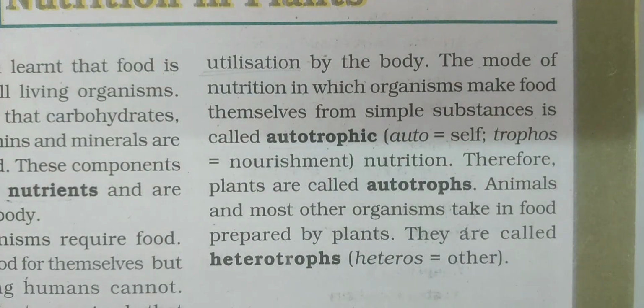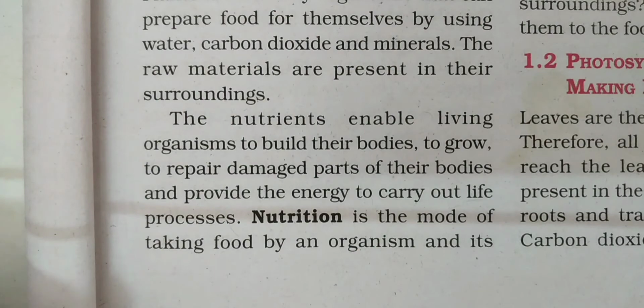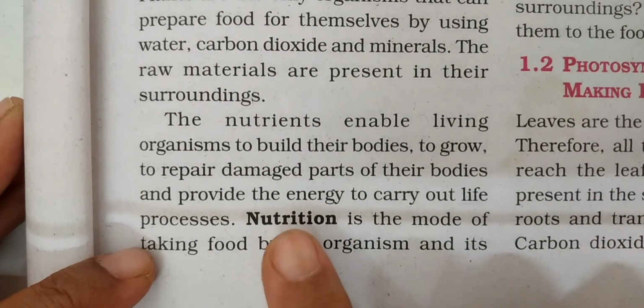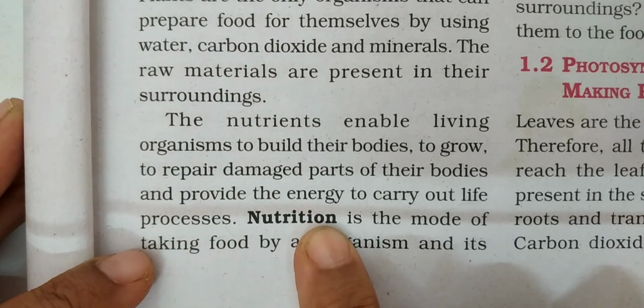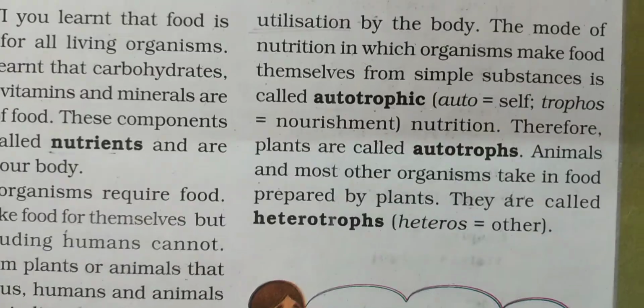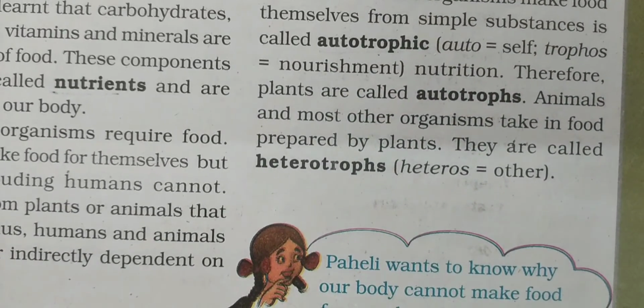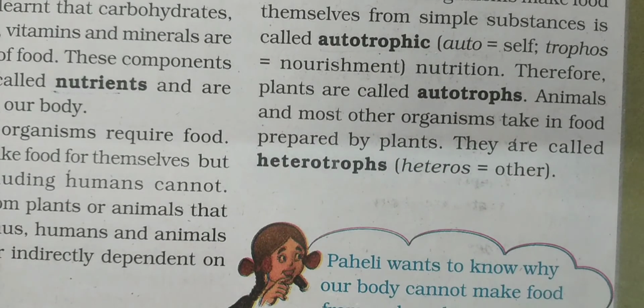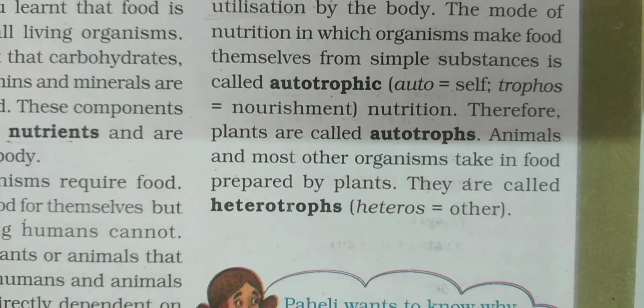That is, the mode of nutrition in plants is autotrophic and that in other organisms is heterotrophic. Children, after nutrient, next word you will copy down in your notebook is nutrition. Then you will copy down autotrophic, then autotrophs and heterotrophs. So today's difficult words or hard words are nutrients, nutrition, autotrophic, autotrophs and heterotrophs.